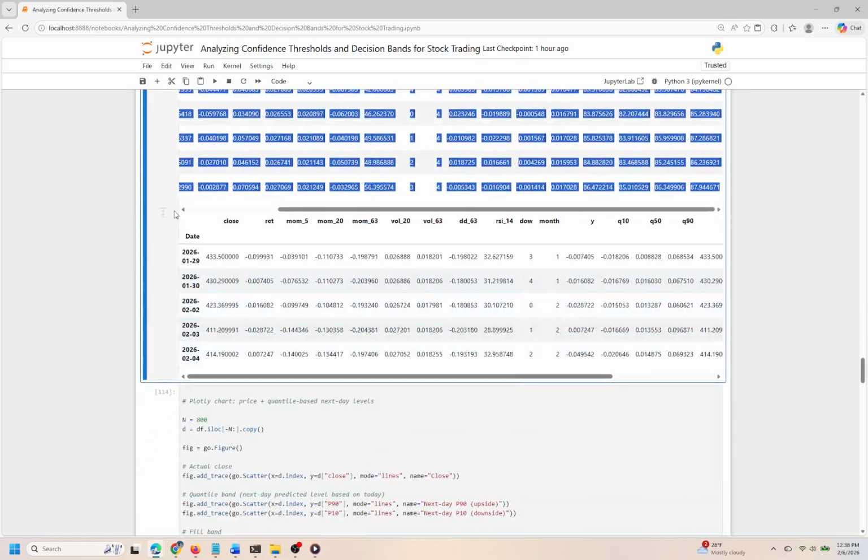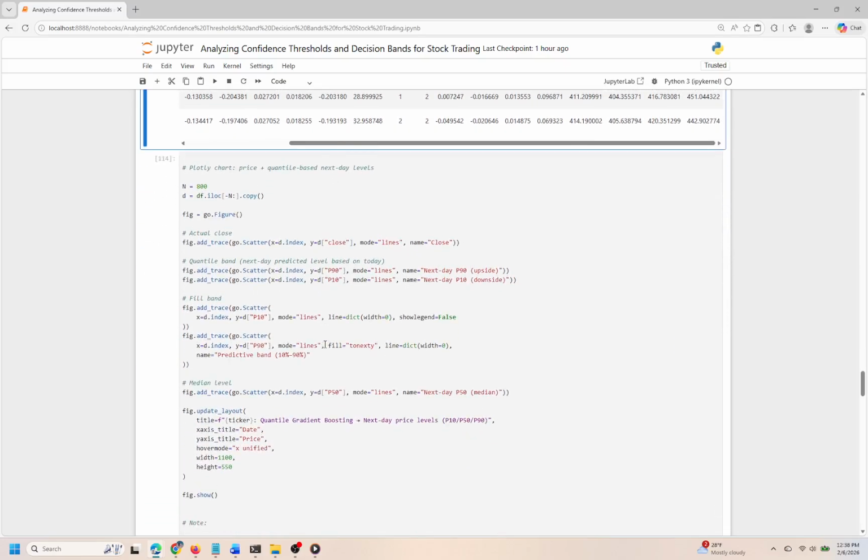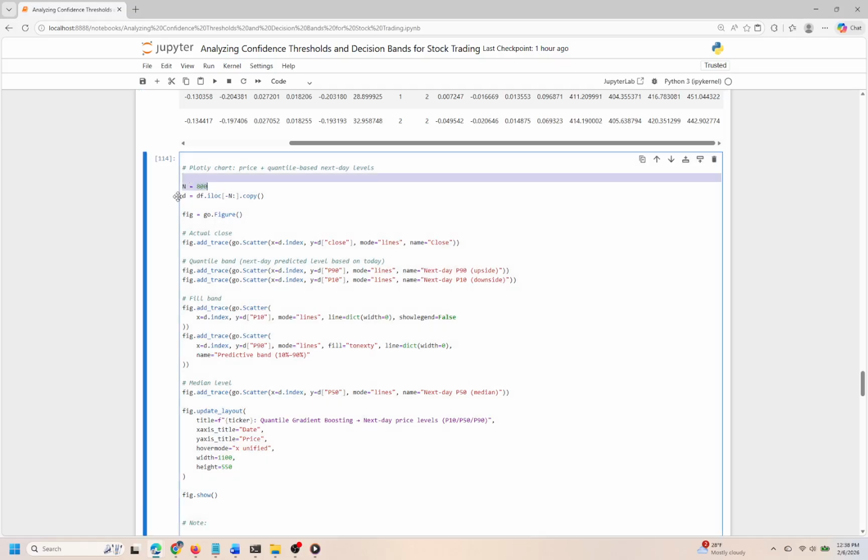Cell 10. In this cell, we're creating a visual representation of predicted next-day price levels for a particular financial asset using a quantile-based approach. This is vital for traders and analysts, as it allows them to gauge potential price ranges, providing insights into volatility and possible outcomes based on current prices. To begin with, we focus on the most recent data, taking a snapshot of the last 800 entries. This enables us to work with the latest trends while ensuring that we're only analyzing relevant information.